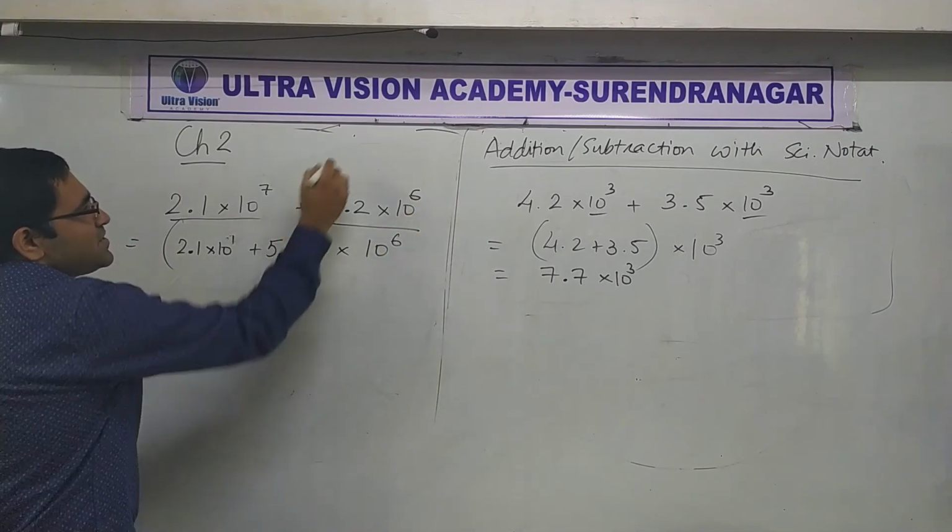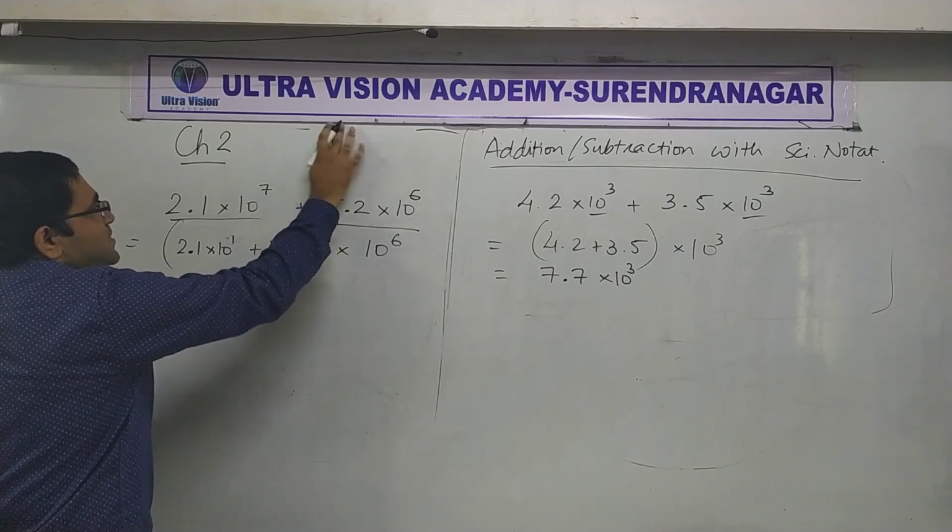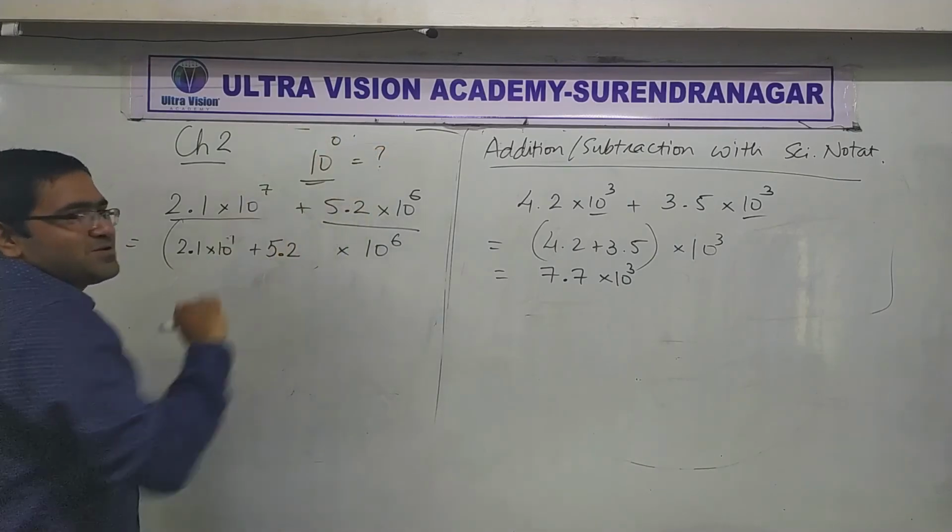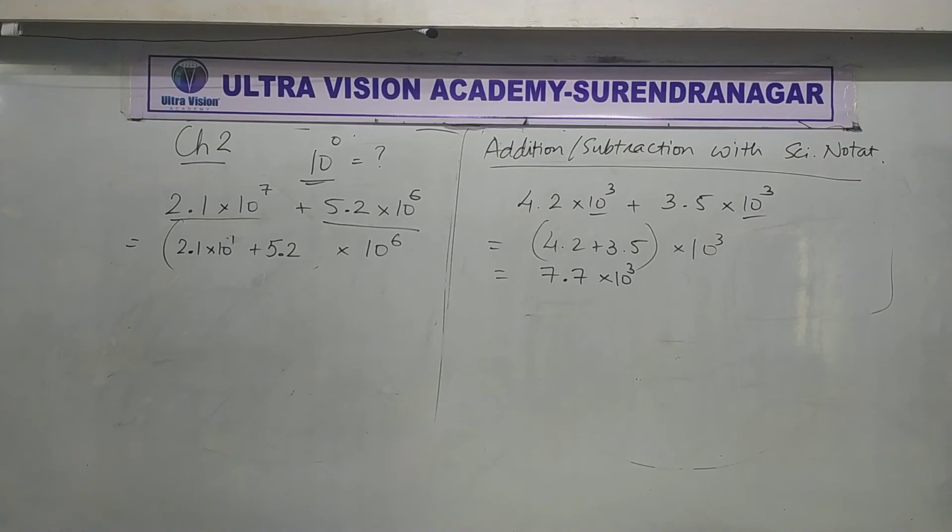0. But do you know what is 10 raised to 0? Everyone? Please, people, give correct answers.